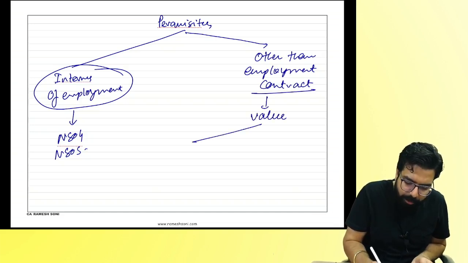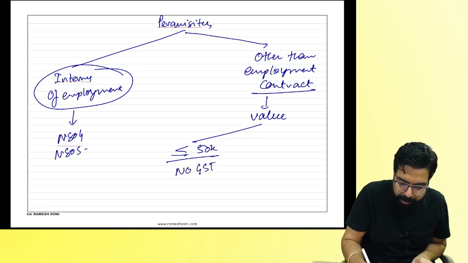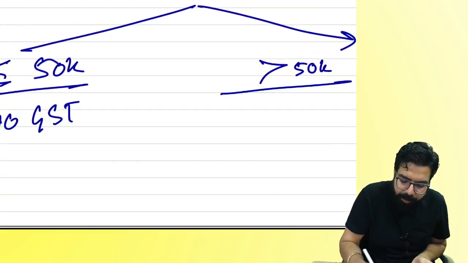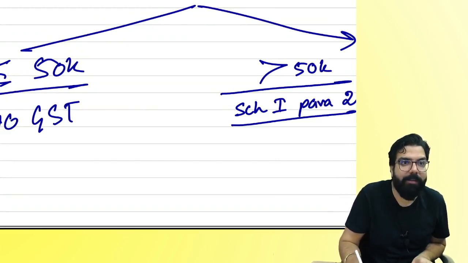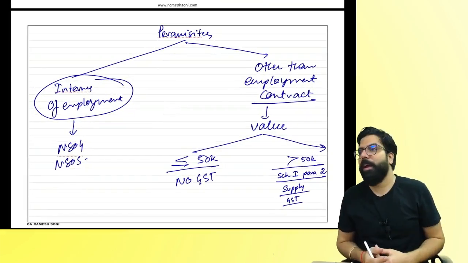Value. If value is less than or equal to 50,000, no GST. But if value is more than 50,000, then Schedule 1, paragraph number 2, correct, everyone? You will have to pay GST. It will be a supply, and the employer will have to pay GST. I hope I was able to clarify this. Can we go ahead, everyone?